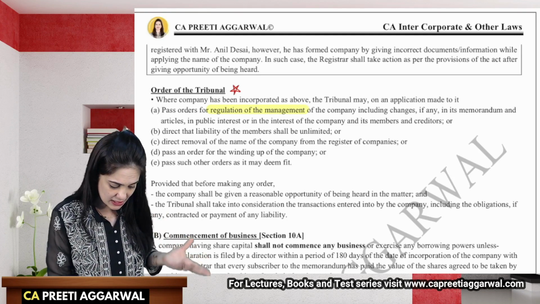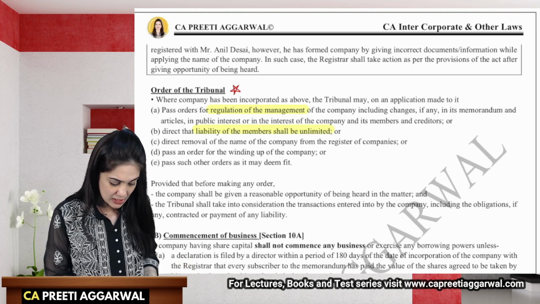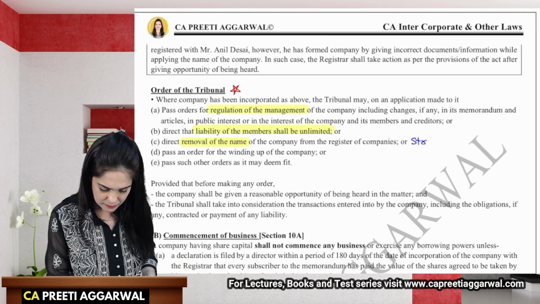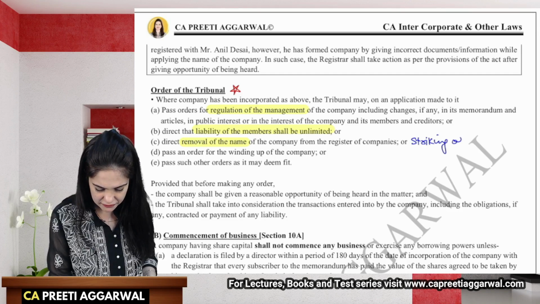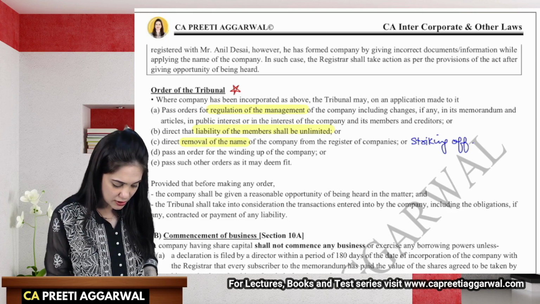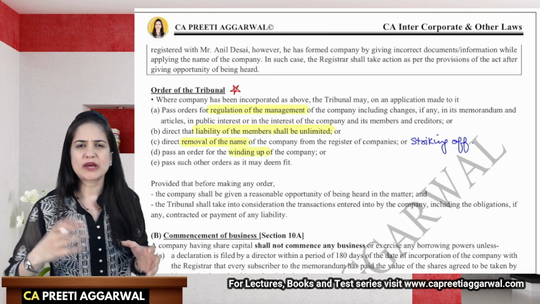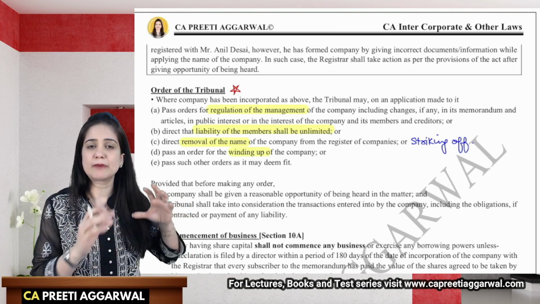They may increase the liability of members to unlimited. They may direct the removal of the name from the register of the company, that is striking off, or they may pass an order for winding up of the company. Now, what is the difference between striking off and winding up? See, striking off is a milder procedure as compared to winding up.